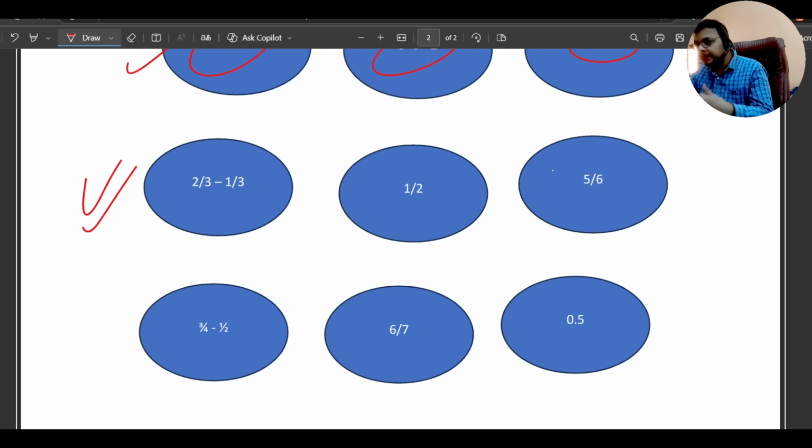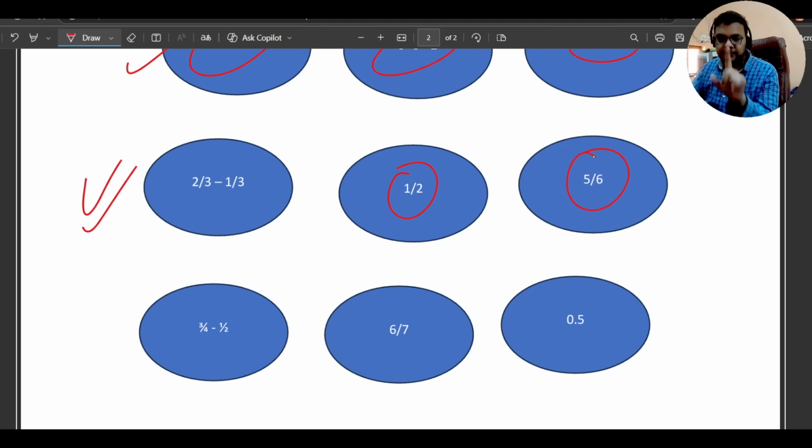Whenever you will be moving with the denominator closing, look carefully, I will just give you one example. Suppose this is 1 by 2. Just see the difference between 1 and 2. It is only a difference of 1. And see the difference between 5 divided by 6.